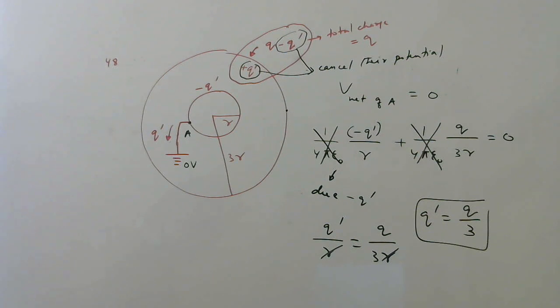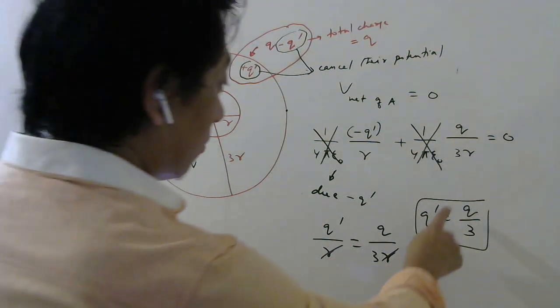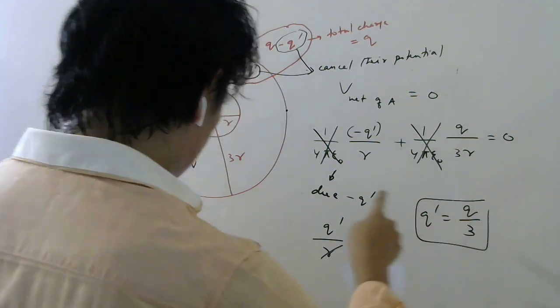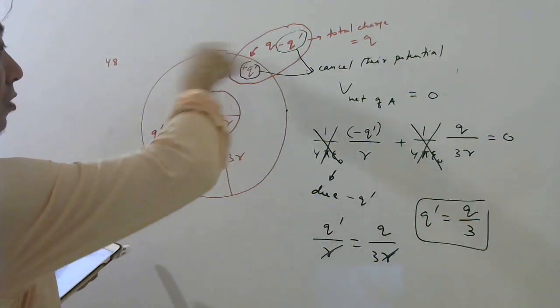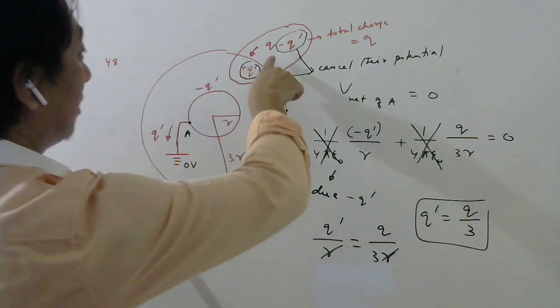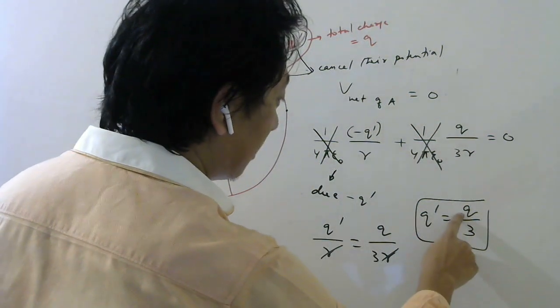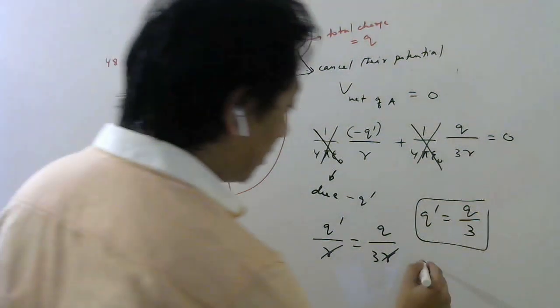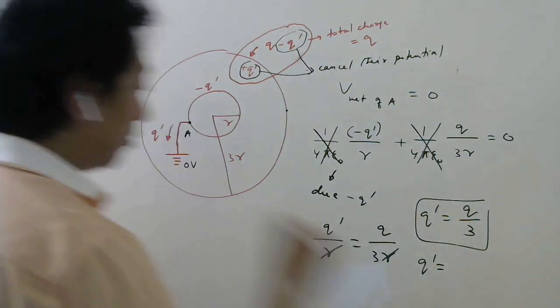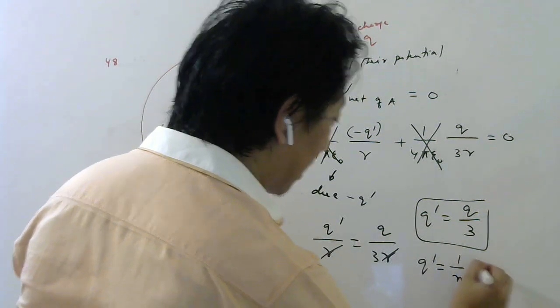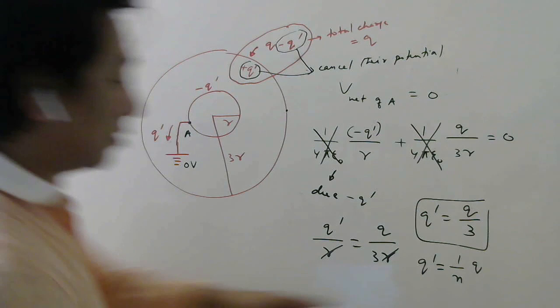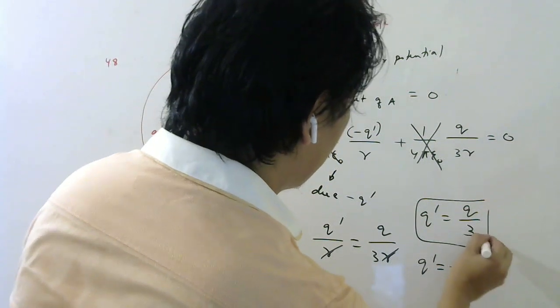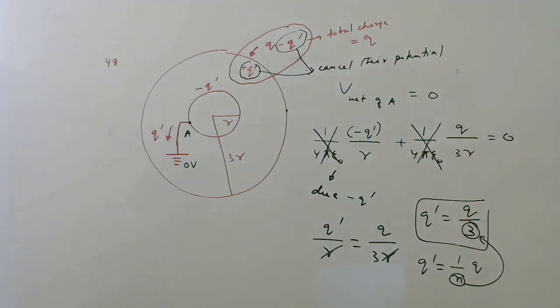Okay, students? So in the question they told 1 by n of the charge on the outer shell. The outer shell has how much total charge if you calculate? Q, right? So 1/3 of capital Q flows to the ground. So in the question they told the charge which flows to the ground is 1 by n of the charge on the outer shell. So what should be n? n should be 3. Right? Okay. So I hope you all understood this problem.